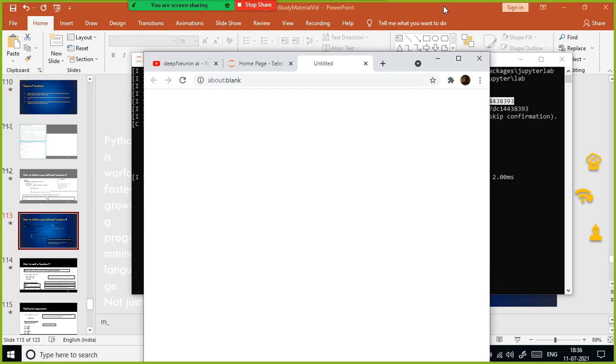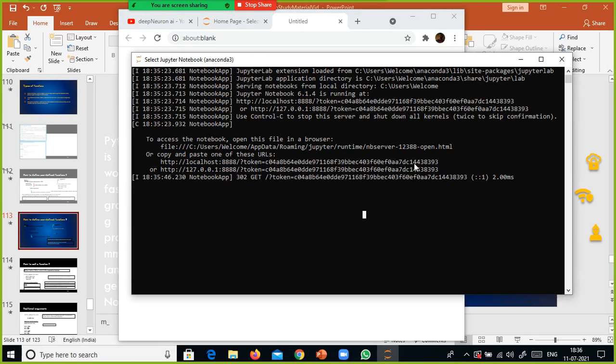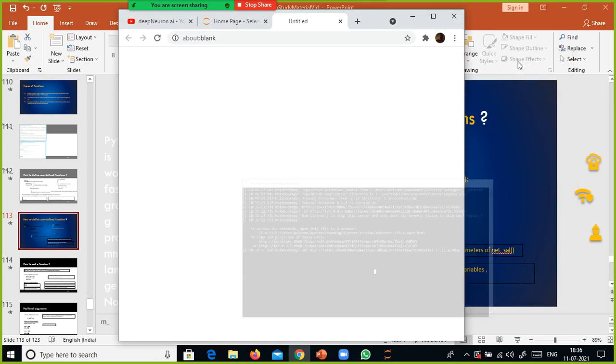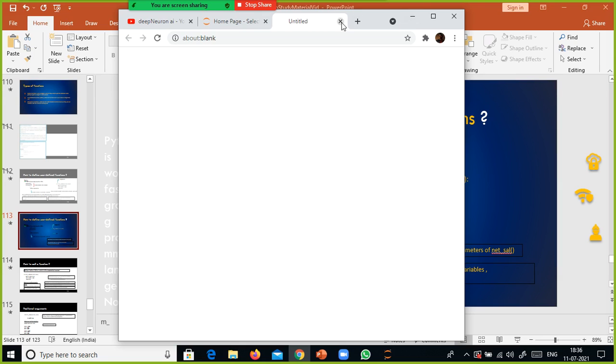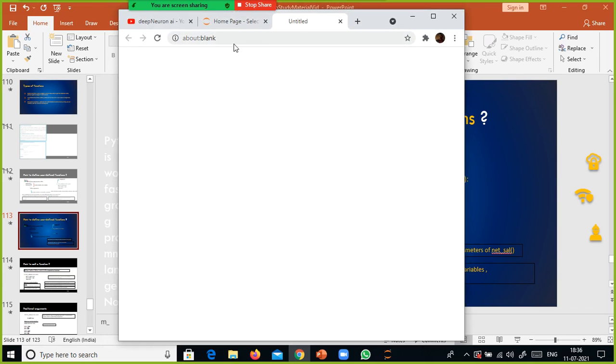Sometimes it will not do anything. We have to wait. You need to make sure that you're not going to click this cross. Instead you need to click the hyphen to minimize this one, don't close it. If you close it, it will not work. Your kernel should run when you work on the Jupyter notebook, when you start coding. So you have to use this one.